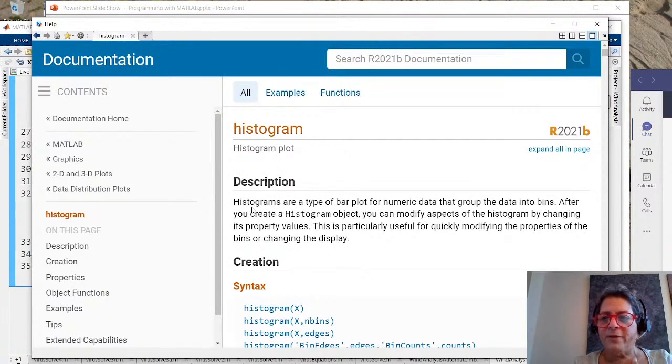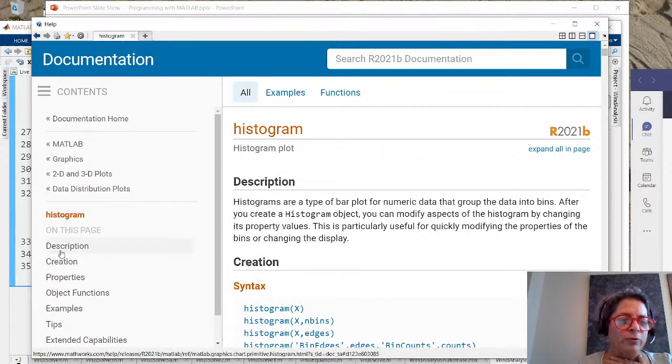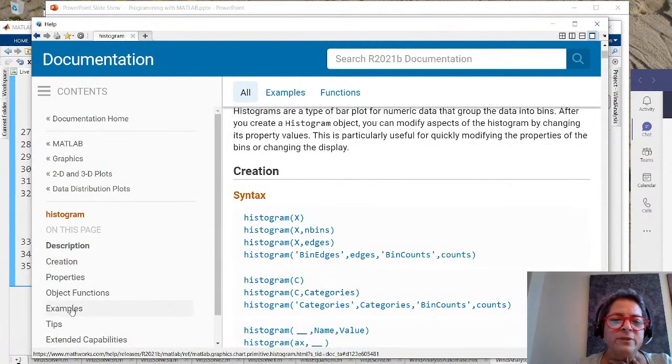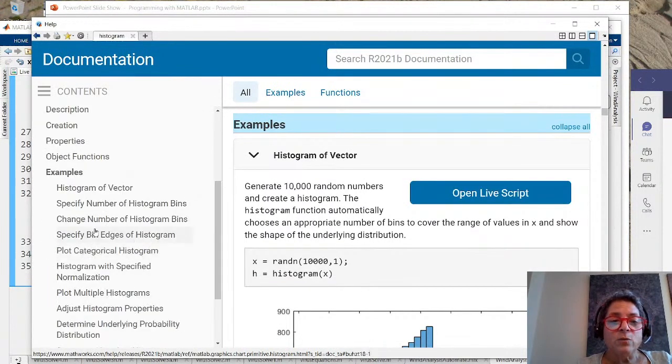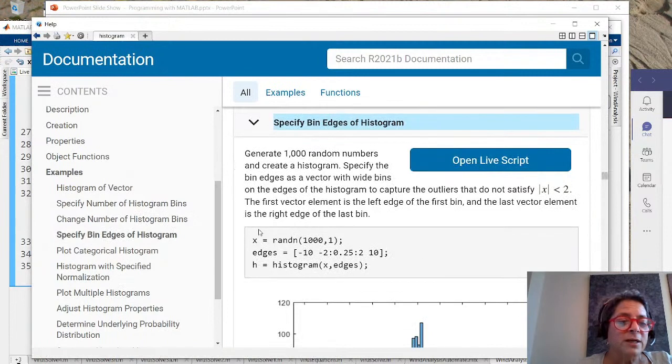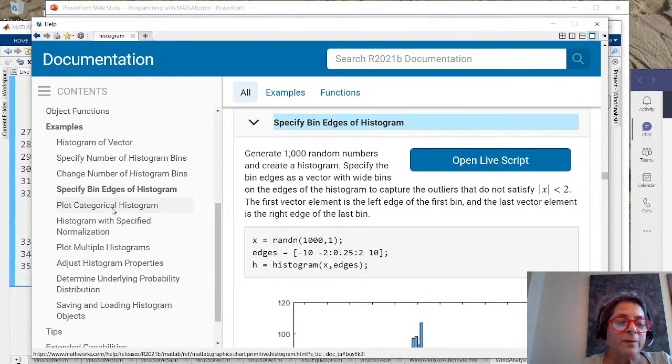What you'll see is, by the way, I'm running the latest release. It came out last week. And you'll see we give a description of what's going on, how to create it. These are the syntaxes you'd use. And maybe I don't know which syntax I want. One of the best things I can do is come look at the examples. And if there's an example that does what I want, whichever one it is, I can sit there and look at the example. And if I want to, I can grab the code and then edit it and put my own variables in.